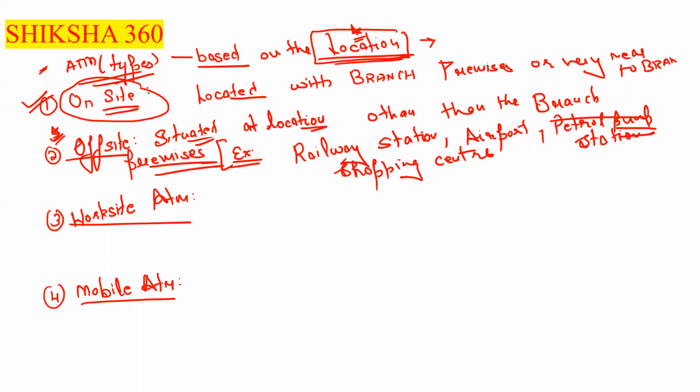Now the third one is the worksite ATM. What is the meaning of worksite ATM?